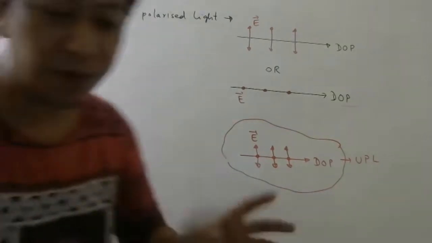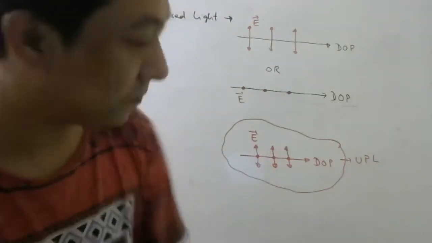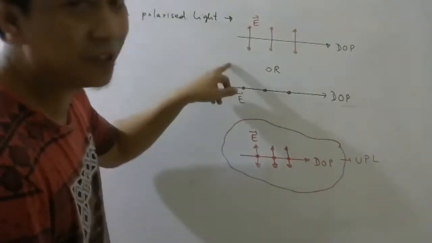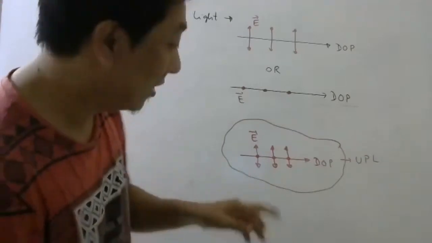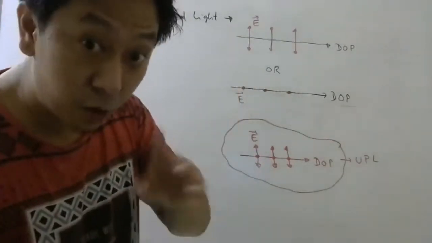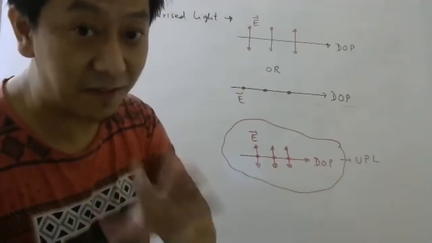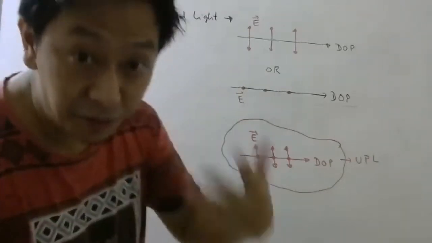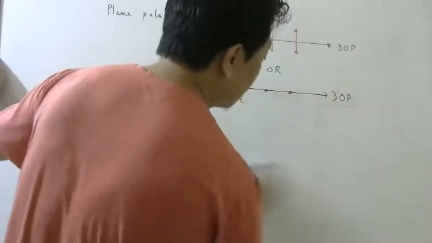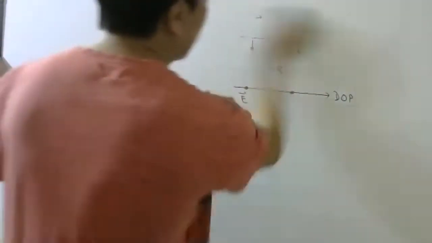It's a very small topic, okay? Very soon it will be over. Now the next question is, sir, how do we make this one into this? How do we convert unpolarized light into polarized light? Naturally also it happens in some cases, which I will explain today, but artificially also we can do it. So first let us learn how to do it artificially.